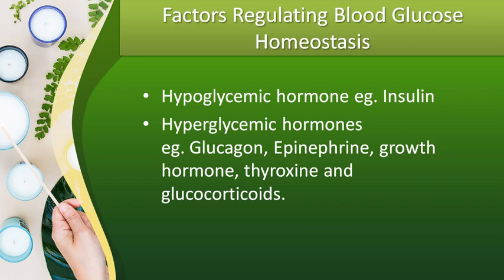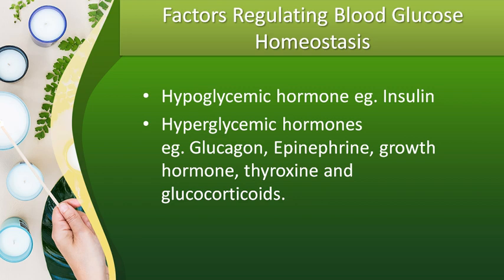All these hormones help to regulate blood glucose homeostasis. The other two factors are the rate of entry of glucose into blood, and the ways to remove the excess glucose from blood. These also regulate blood glucose homeostasis.